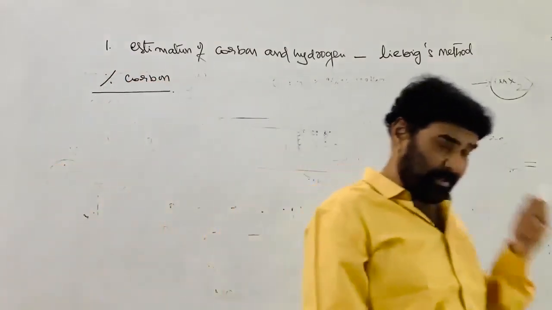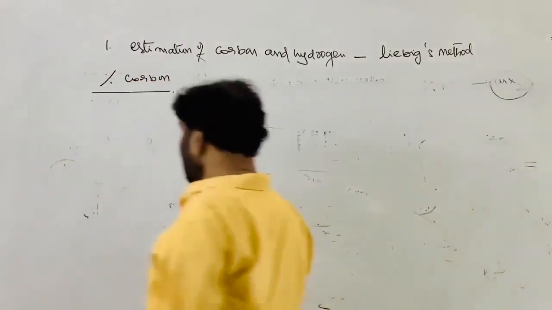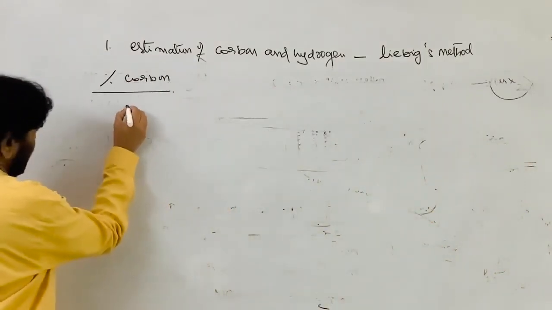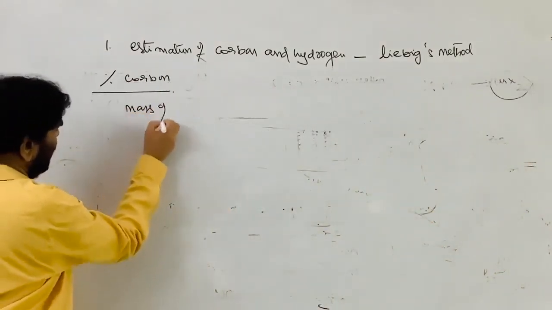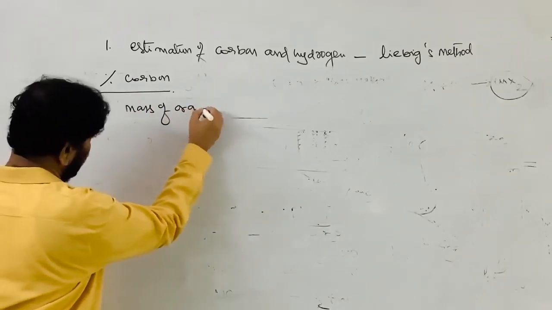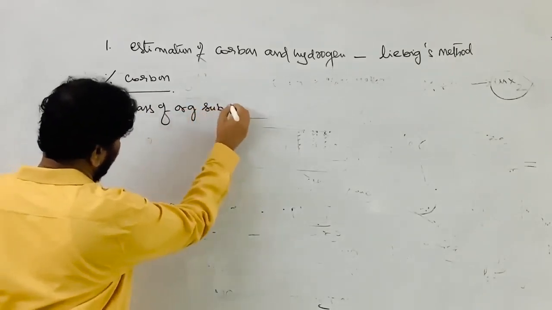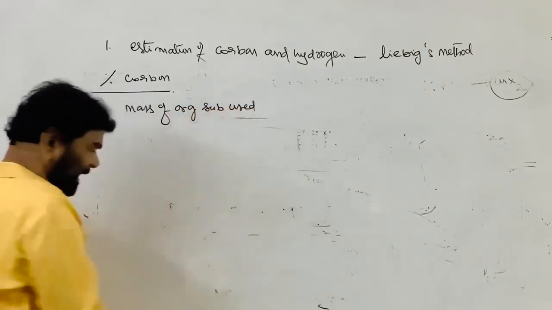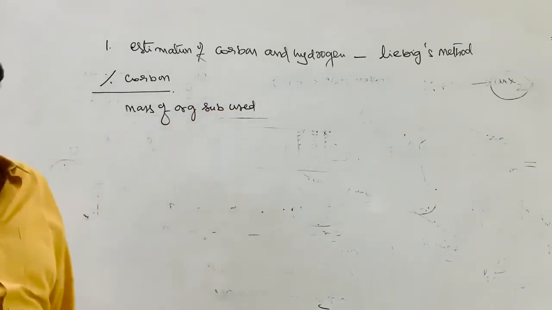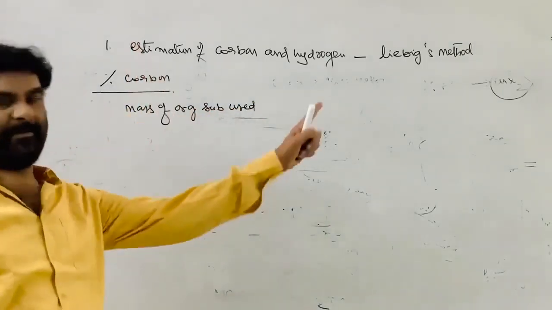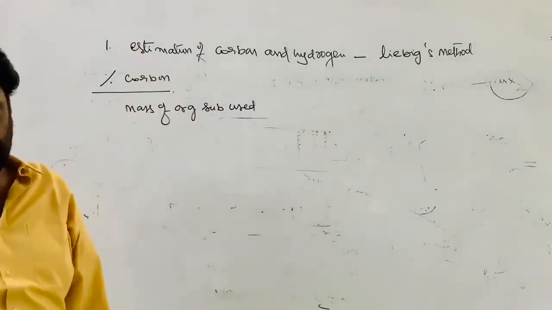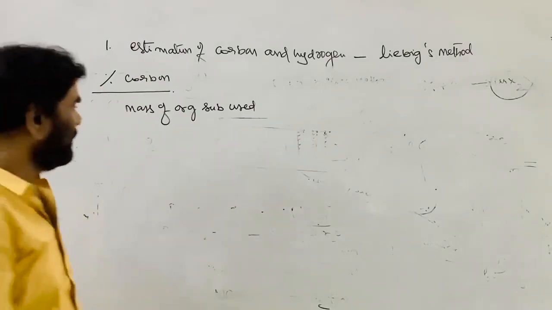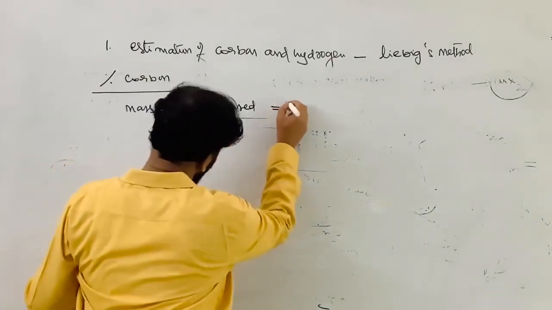See, now we know that the first one is the mass of organic substance used for the experiment, say W grams.